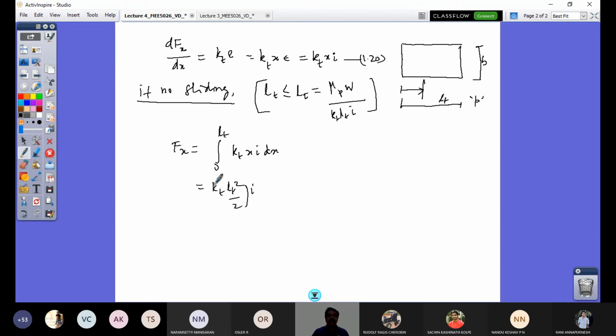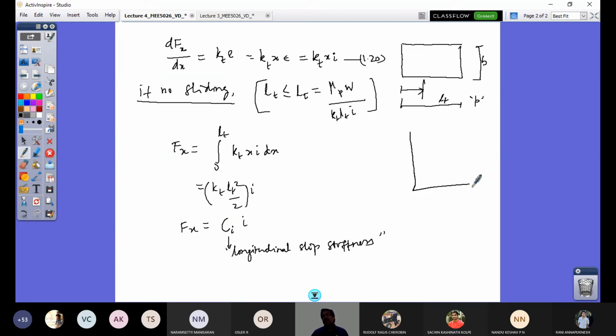So this expression KT LT squared by 2, KT unit is what? Kilonewton per meter square, LT meter square, so I get Newton. Slip I is a percentage, so it's a fraction. So I would have my force as Ci times I, where I now define this Ci as the longitudinal slip stiffness, and this value is constant and it is a linear model.